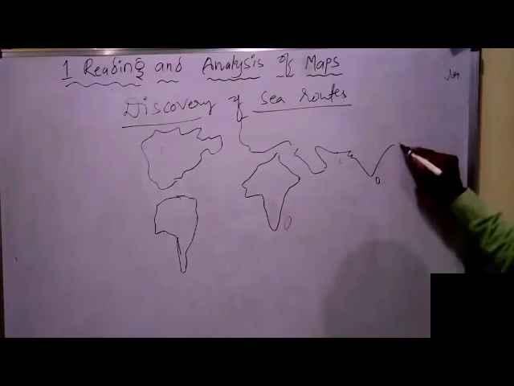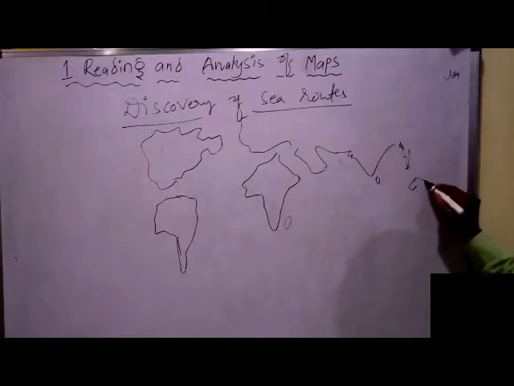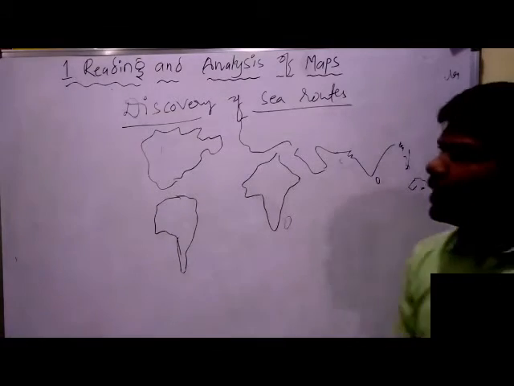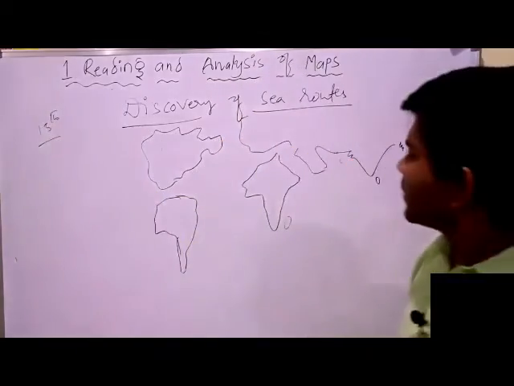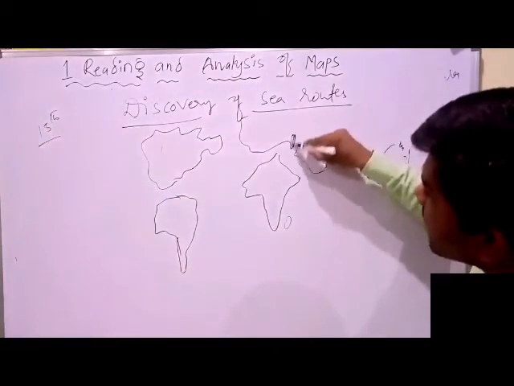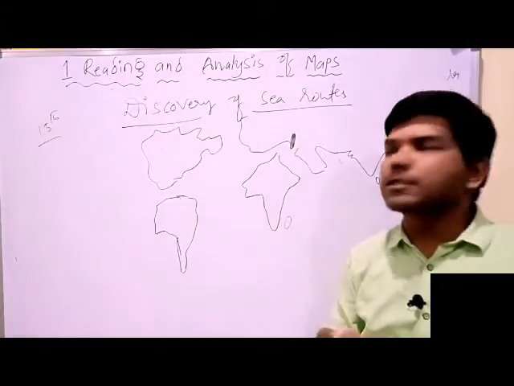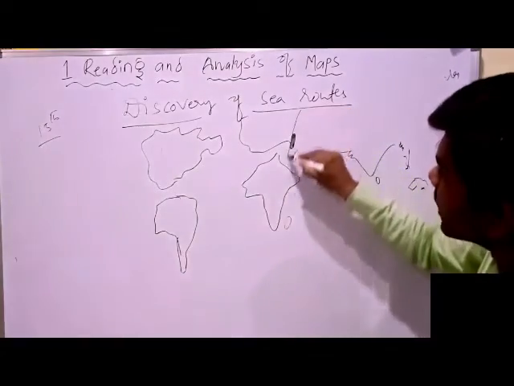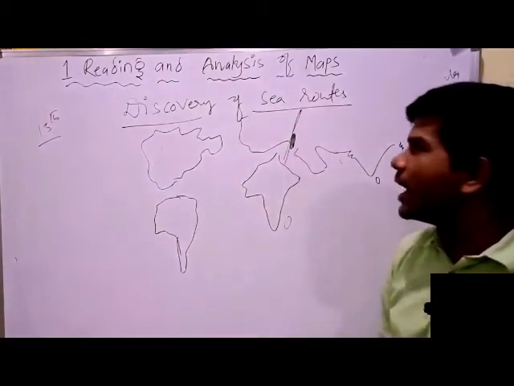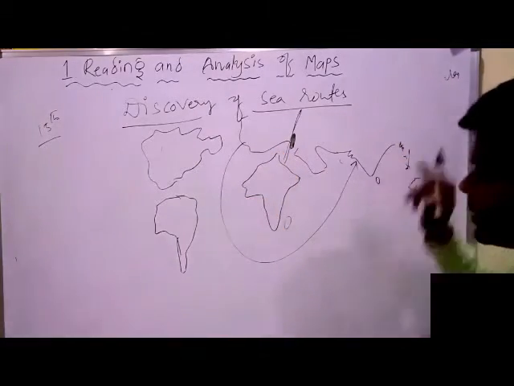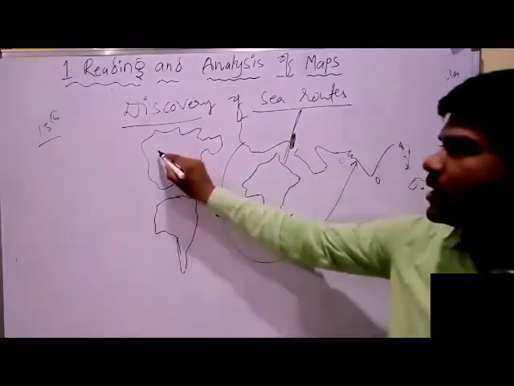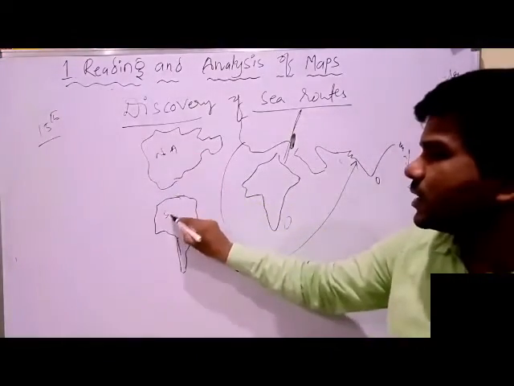It is Madagascar. In the 15th century, there were Turks in Turkey. The Turkey king blocked this route. Hence, the Europeans were searching for a sea route to India. This is India. This is Africa. This is North America. This is South America.